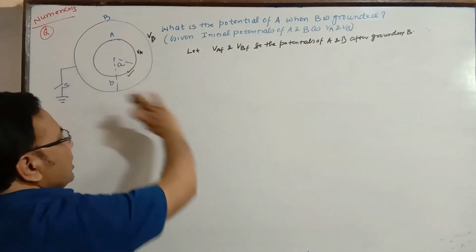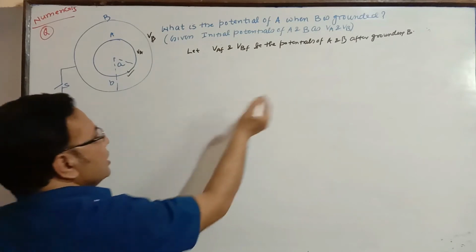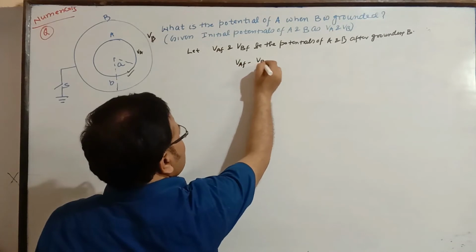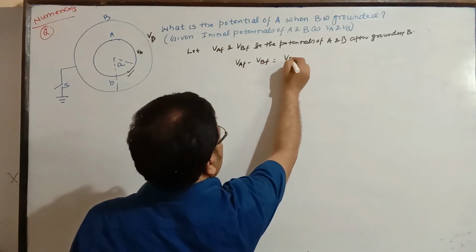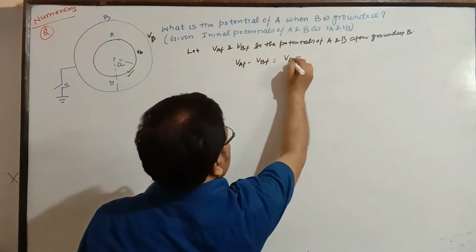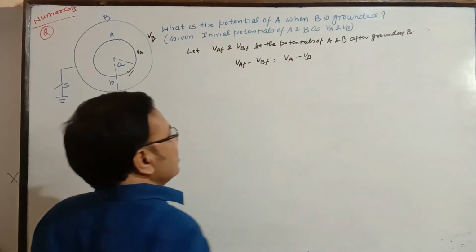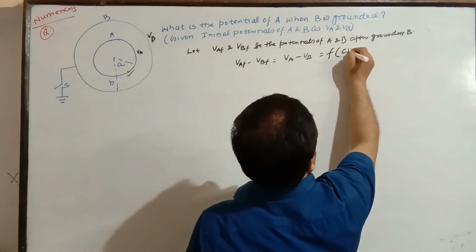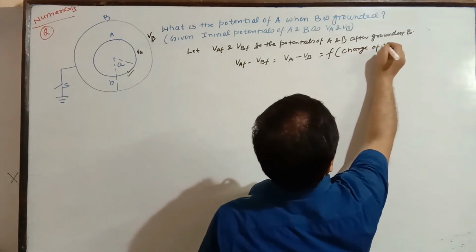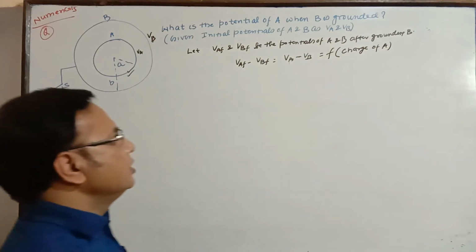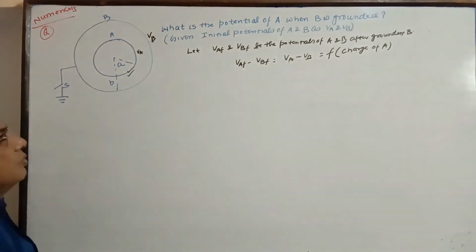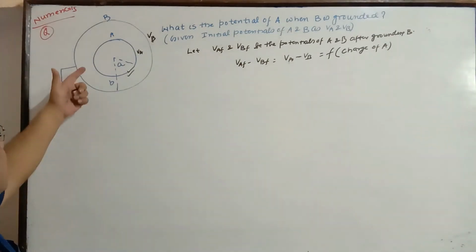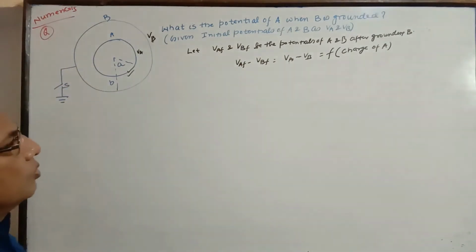If it has some charge, let it be as it is. So the potential difference VA final minus VB final is equal to potential of A minus potential of B, which was the initial one, and these two are functions of charge on A. And since the charge of A is not affected by grounding B, there is no change in potential difference before and after connecting it to ground.